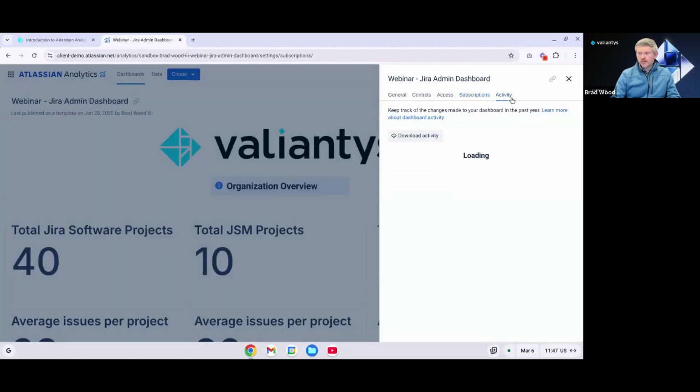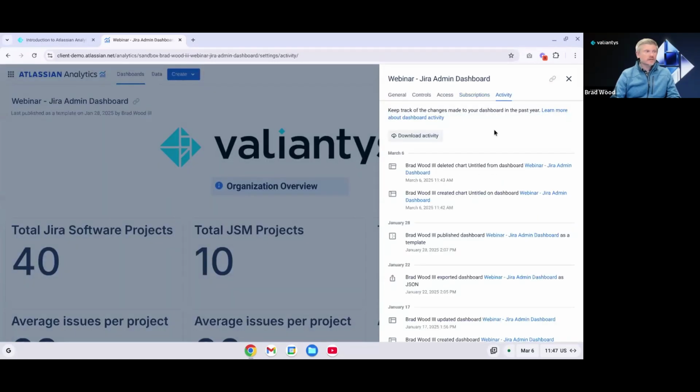Over here in the Activity tab, this is kind of an audit log for your dashboard. So dashboard managers are able to view this area. We're able to export this, and we can search for activity. We can download all this activity by clicking the button here. One note is that activity logs are only stored for the previous year, so 365 days in the past up until the current day. So you'll only see audit logs for that period of time.